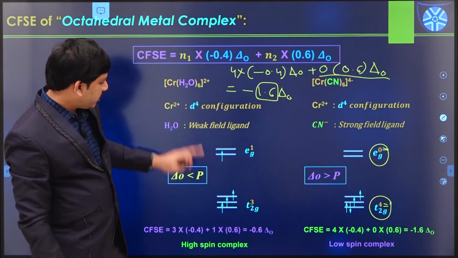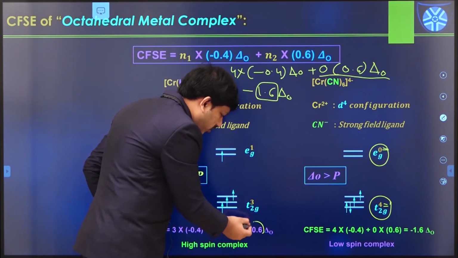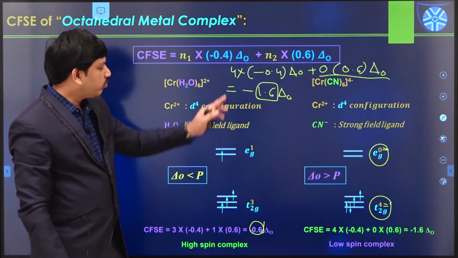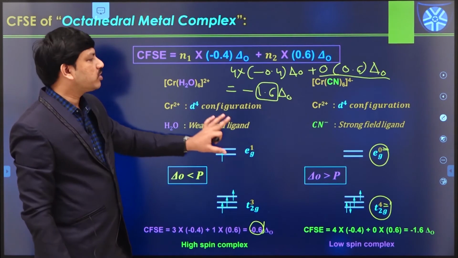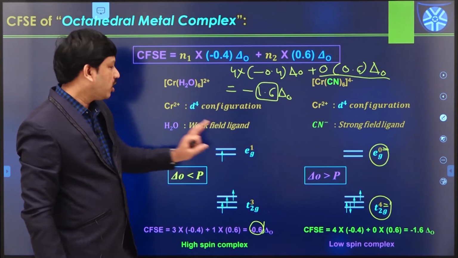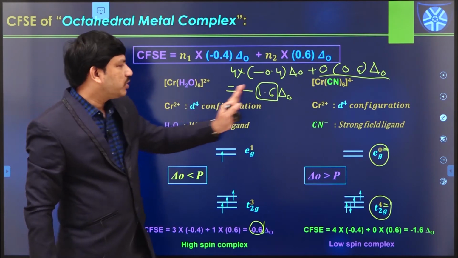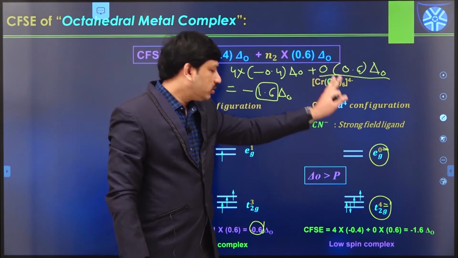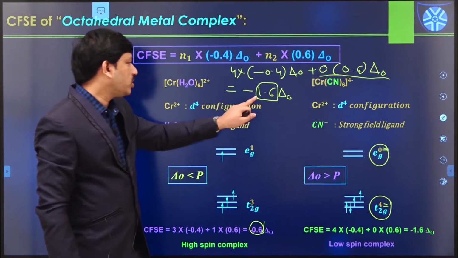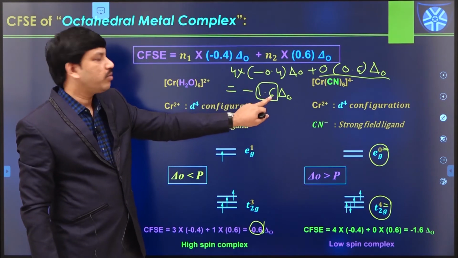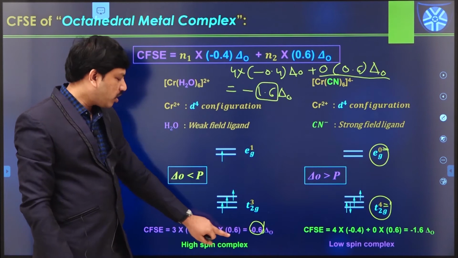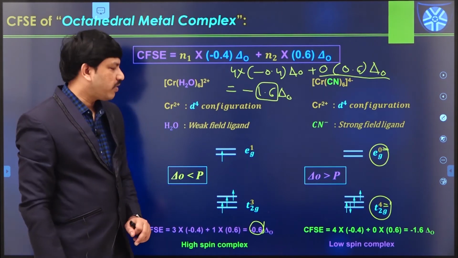But in the previous case, what is the value? This value is 0.6. Both have a negative sign only. That means both are stable complexes. But when we compare the stability of the hexaaquachromium complex with the hexacyanochromium complex, this is the more stable complex, because we got 1.6 delta naught value. Here we got only 0.6 delta naught value only.